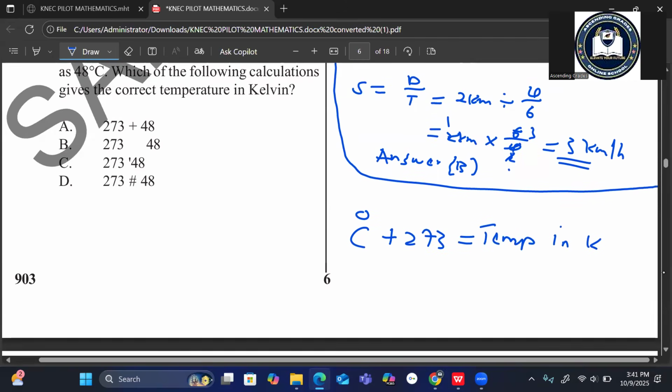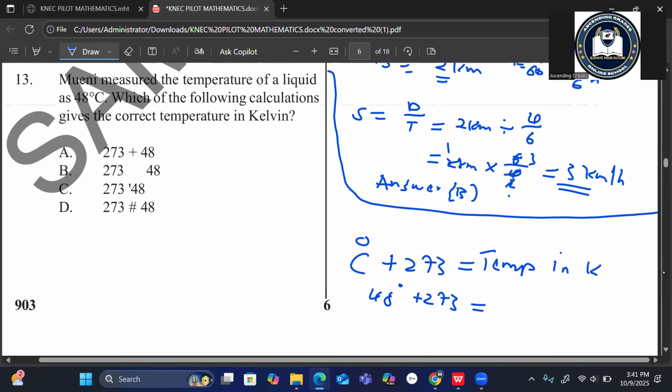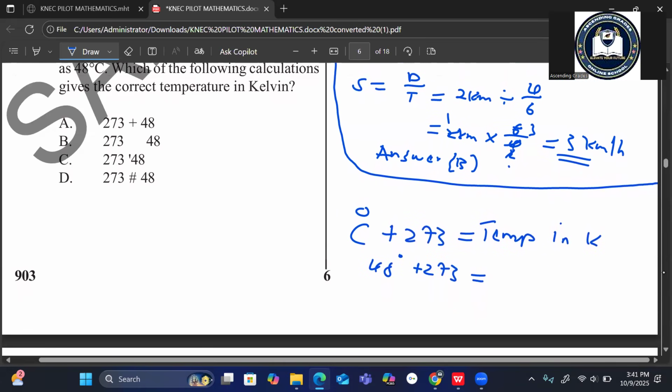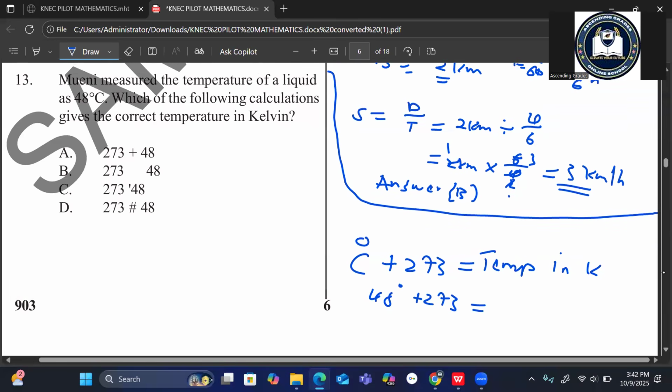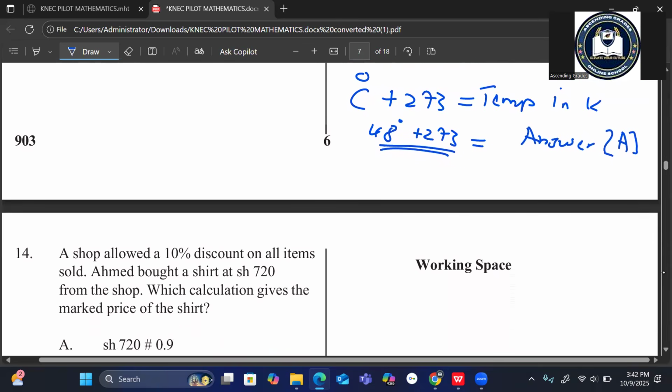So you add the degrees Celsius given, plus 273. In the answer you are not given the calculation, but we have 48, which is choice A, 273 plus 48. You just add. So our answer is A.